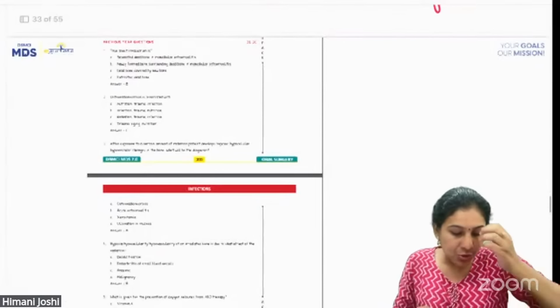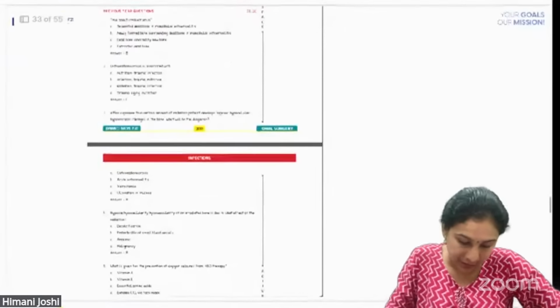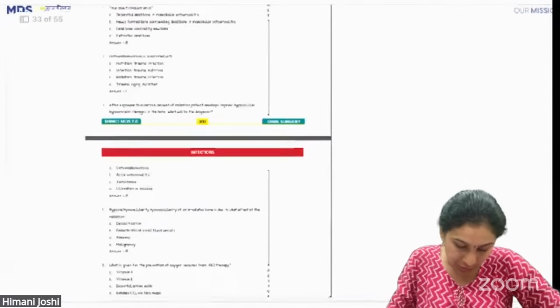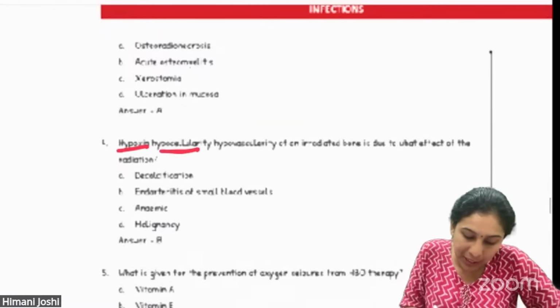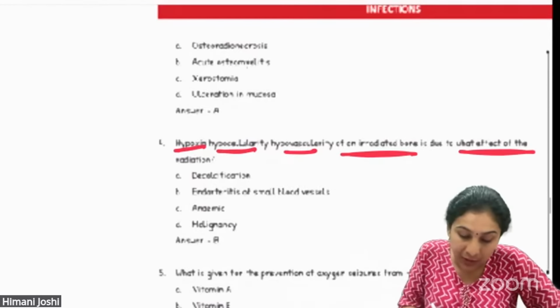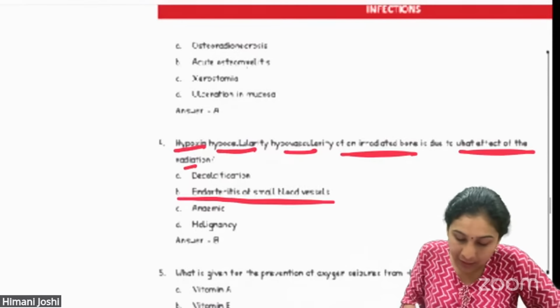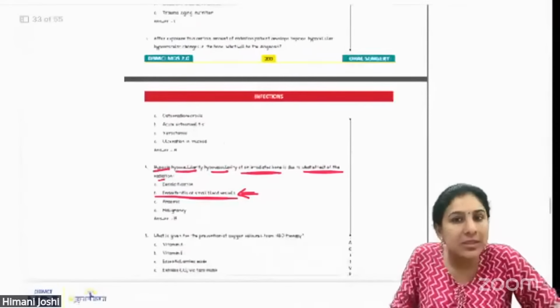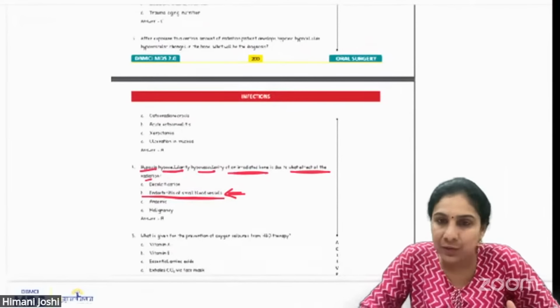Just some notes showing you how in detail we have discussed the previous year questions. And hypoxic, hypocellular, hypovascular in an irradiated bone is the effect due to the endarteritis of small vessels. So we discussed everything as PYQs, and also discussed everything in the notes.